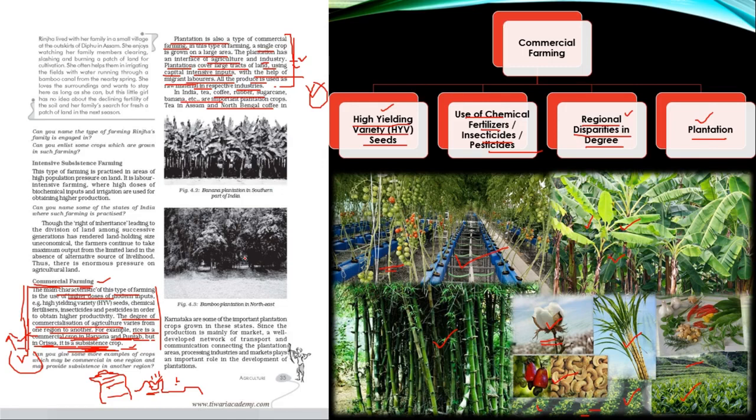Some more examples can be taken up from your book itself. Tea in Assam and North Bengal, coffee in Karnataka are some important plantation crops grown in these states. Since the production is mainly for the market, a well-developed network of transport and communication connecting the plantation areas, processing industries, and markets plays an important role in the development of plantation.